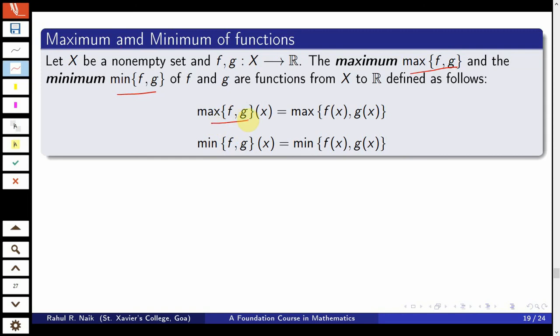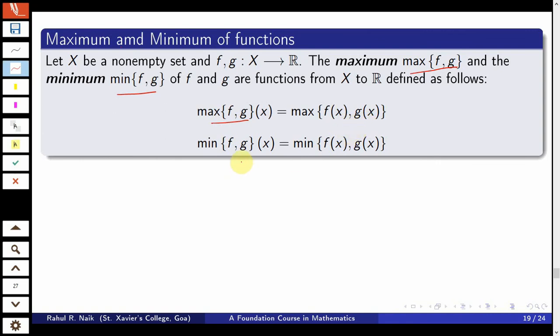So the maximum function evaluated at the value x is nothing but the maximum of f of x comma g of x. And this is a very well defined term because this will give you only a unique value, either f of x or g of x, a maximum among them, and since f and g are functions, this is a very well defined function.